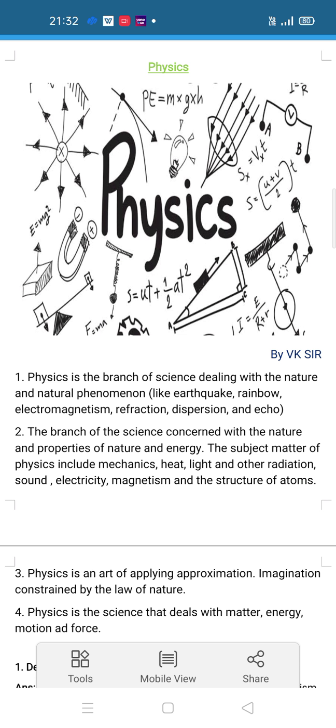Natural phenomena, whatever happens in our earth, like earthquake, rainbow, magnetism, refraction, dispersion, and echo. These are the natural phenomena that you have studied in previous classes, and these phenomena are explained by physics. And the next one, the branch of science concerned with the nature and properties of matter and energy. The subject matter of physics includes mechanics, heat, light and other radiation, sound, electricity, magnetism, and structure of atoms. It means that we are going to study about all these in physics.